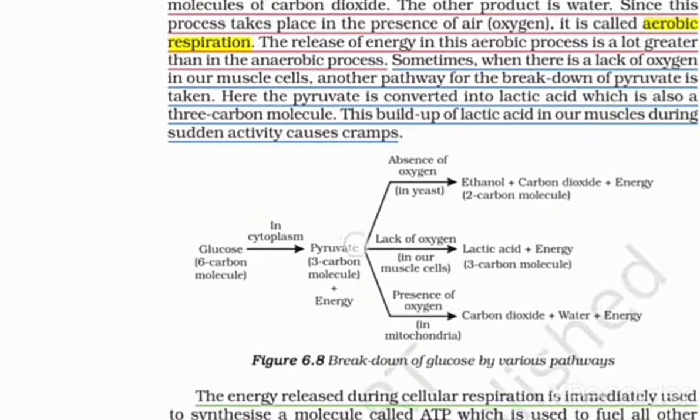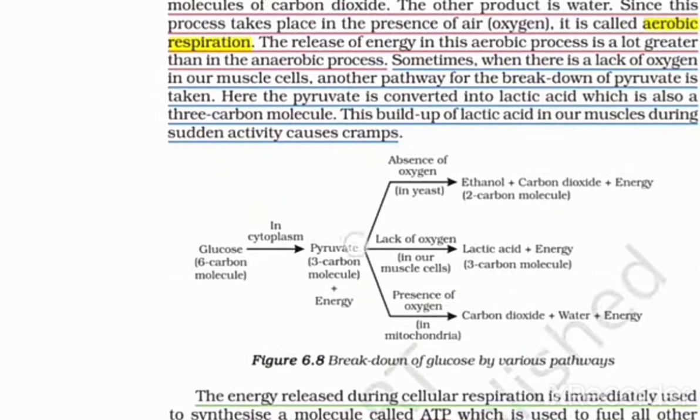The glucose is a 6 carbon molecule. In the cytoplasm, this glucose is broken down into pyruvate. It is a 3 carbon molecule and it releases energy also. In the absence of oxygen in yeast cells, or microorganisms, there is a formation of ethanol, carbon dioxide and energy. This ethanol is a 2 carbon molecule.